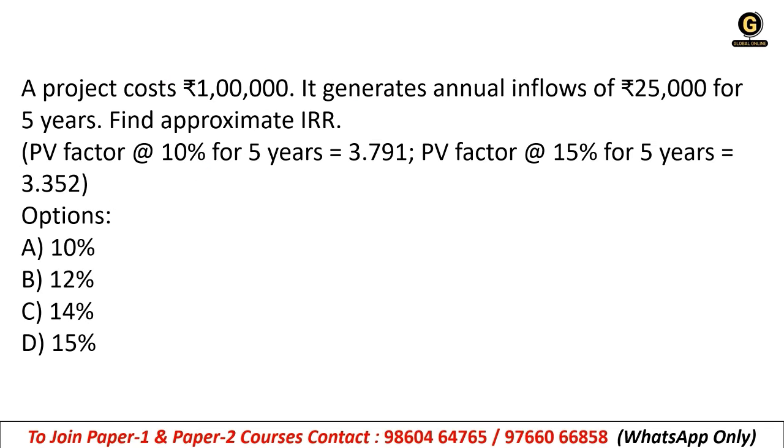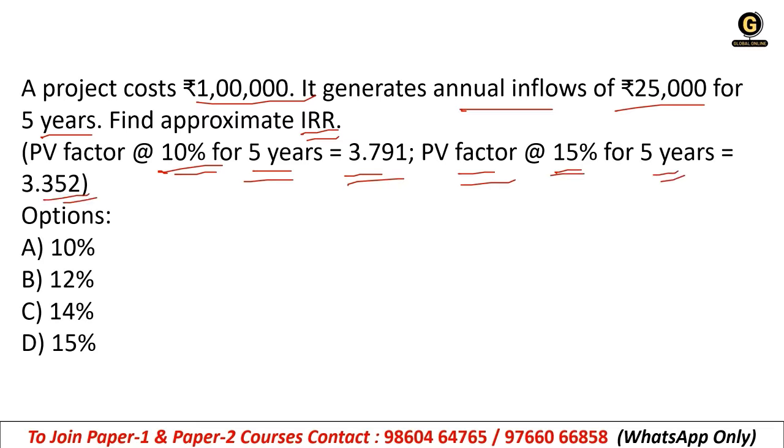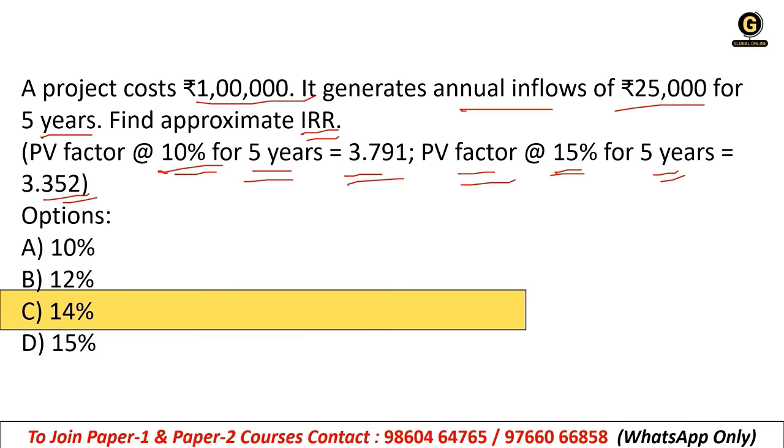Next, a project costs 1 lakh. It generates annual inflow 25,000 for 5 years. Find approximate IRR. Okay, PV factor at 10% for 5 years, that is calculated. PV factor at 15% for 5 years is 3.352. Okay, right answer will be 14%.